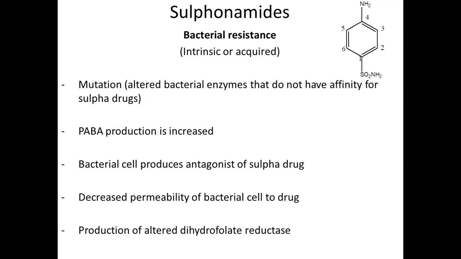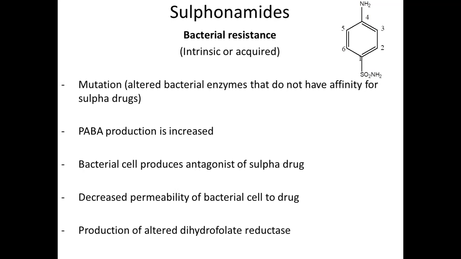Okay, next is that the bacterial cell will produce an antagonist of the sulfur drug. See, every bacteria has a self defense mechanism. So during that self defense mechanism, the antagonist of that sulfur drug is itself produced by the bacterial cell to neutralize it.